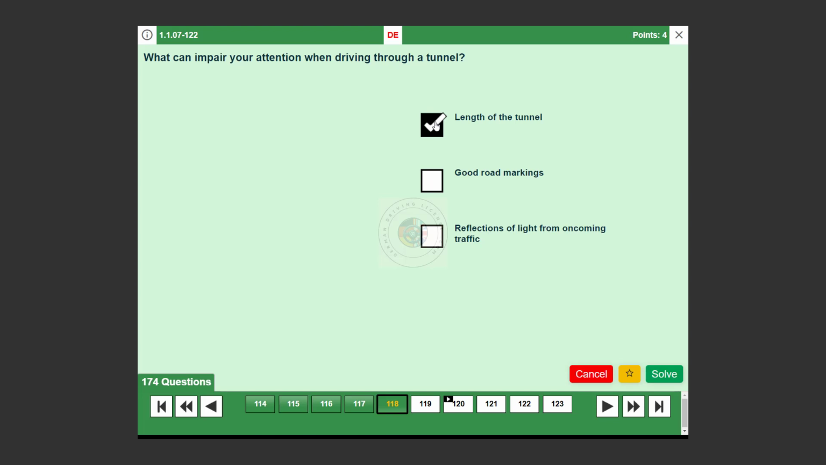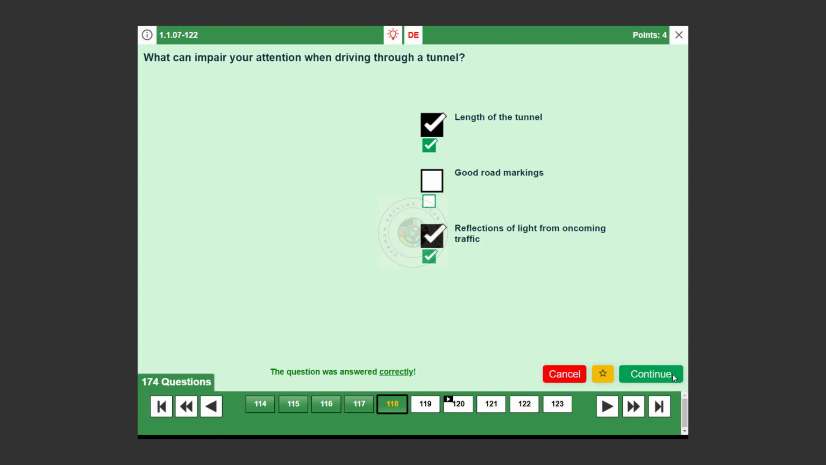Good road markings. False. Good road markings are designed to aid, not impair, your driving. However, always remain alert as tunnel environments can be challenging. Reflections of light from oncoming traffic. True. Reflections and lighting variations can be distracting and impair your attention. Keep your focus on the road and maintain a steady speed.